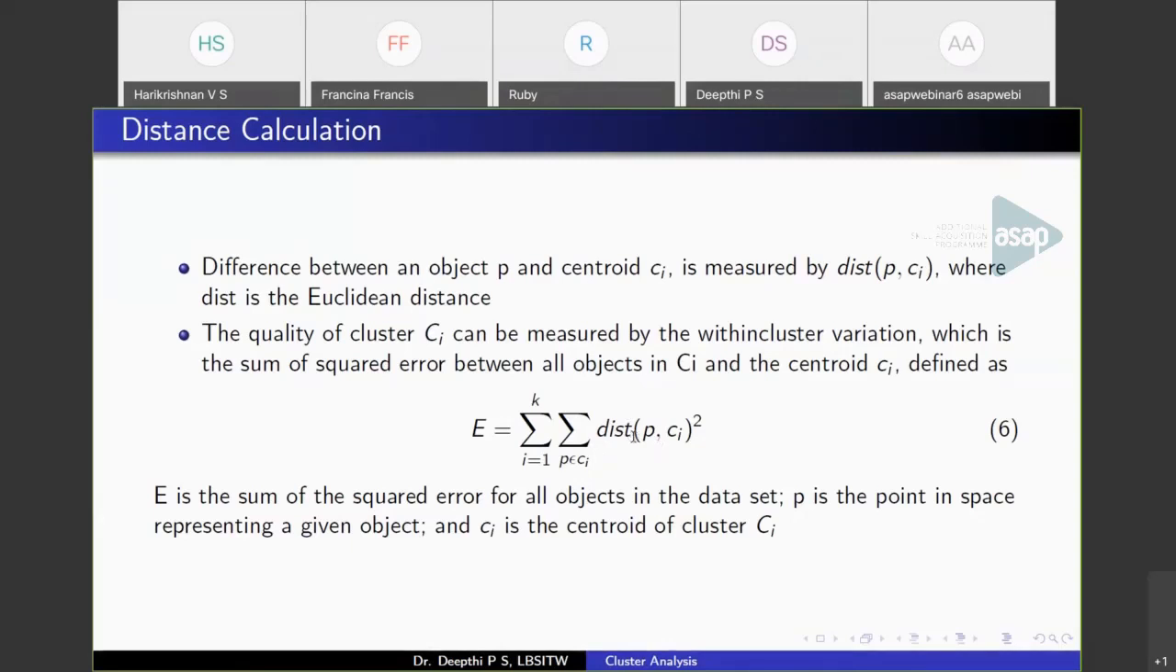And again, the distance is the Euclidean distance. That is, if we have two points (x1, y1) and (x2, y2), the Euclidean distance will be the square root of (x1 minus x2) the whole square plus (y1 minus y2) the whole square.